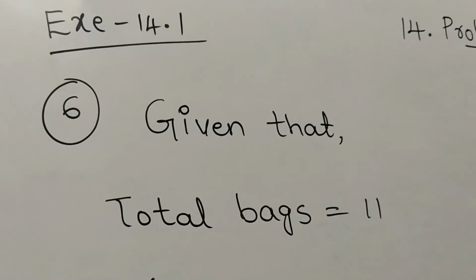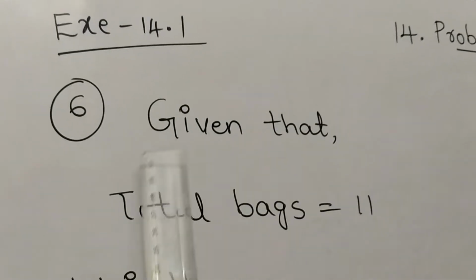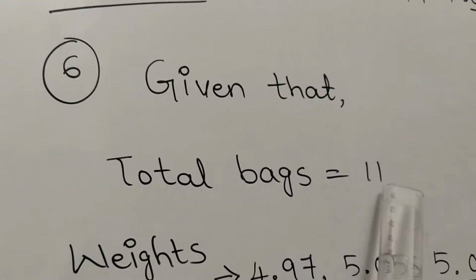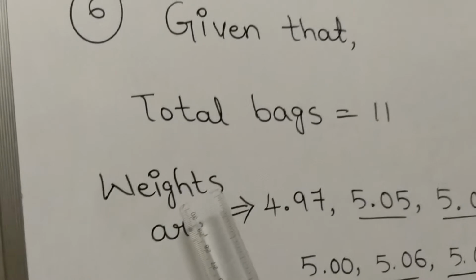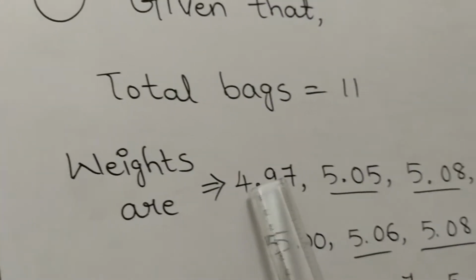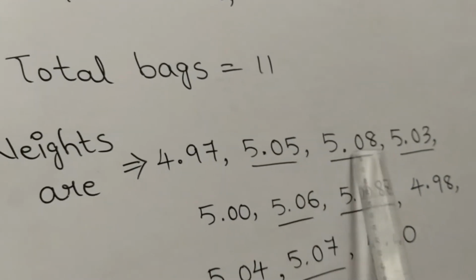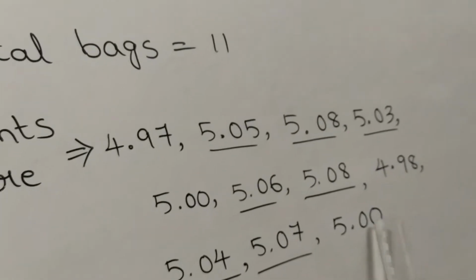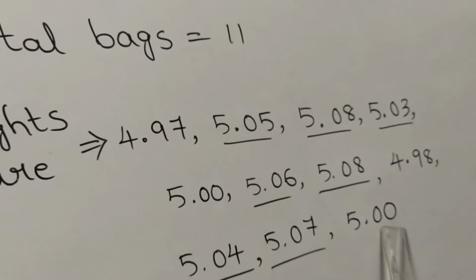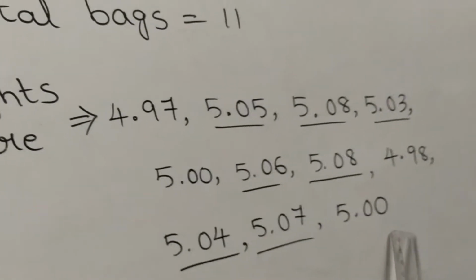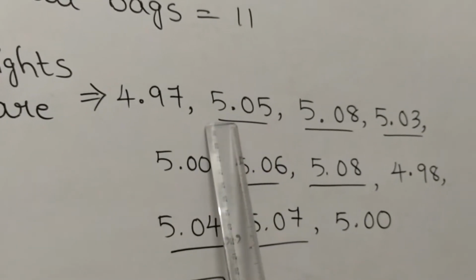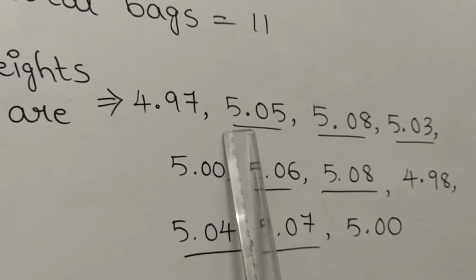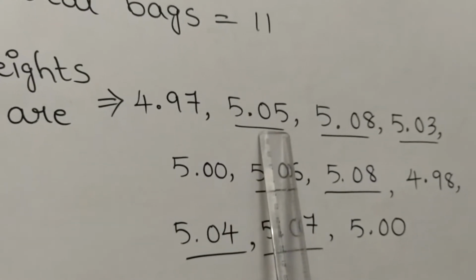In the solution, first we write: given that total bags are 11. How many bags are there? Totally 11. So I am writing 11, and the weights are 4.97, 5.05, 5.08, and so on. Now we first have to understand which are more than 5 kg, students. This one, 5.05, is more than 5 kg. That's why I have underlined it.